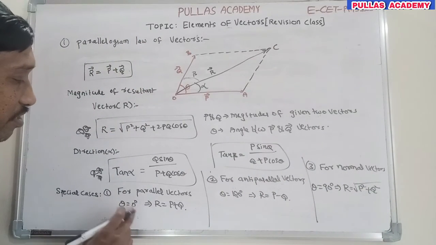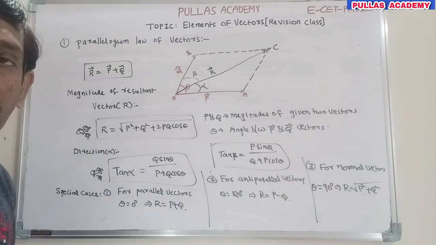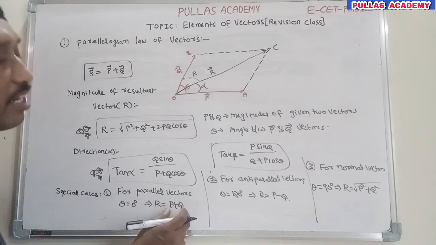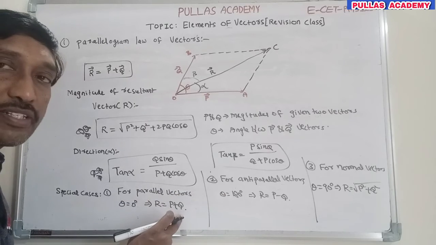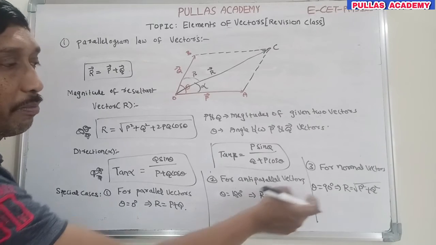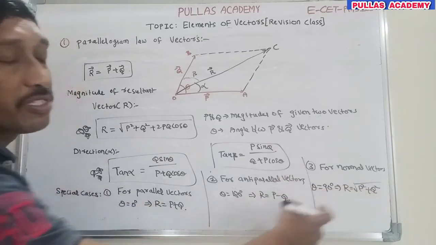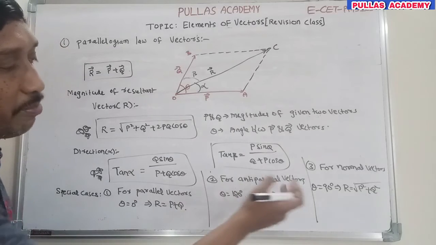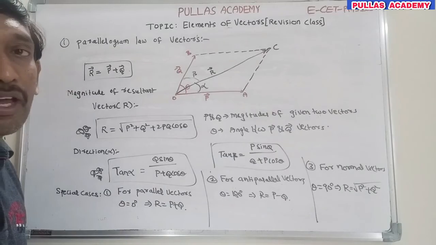In this way, understood? These are the special cases: for parallel vectors, anti-parallel vectors, and normal vectors. If the two vectors are equal and parallel, substitute and 2p is the result, 2p or 2q. Equal and anti-parallel, the resultant magnitude is 0. If they are equal and normal vectors, p square plus p square, that means root 2 p is the answer. So if given any special case, if you know these three equations, everything is possible. This is about the parallelogram.